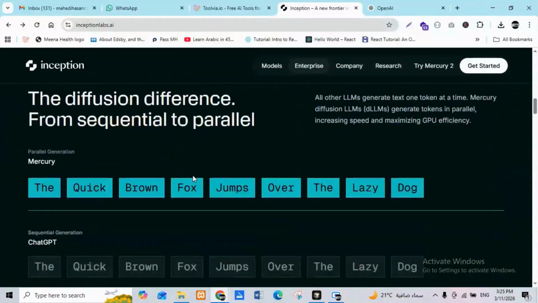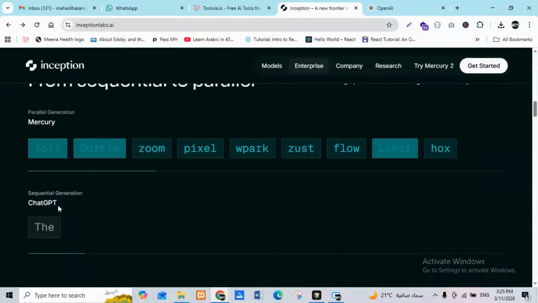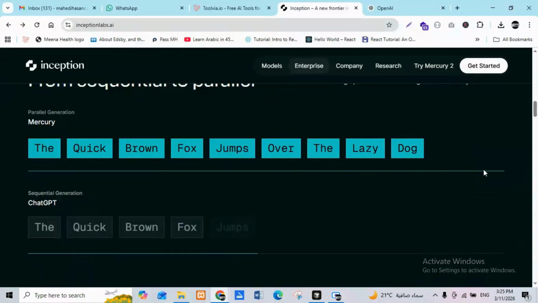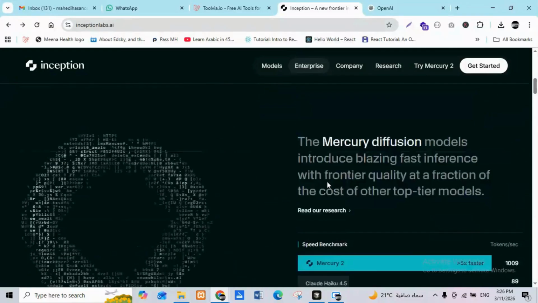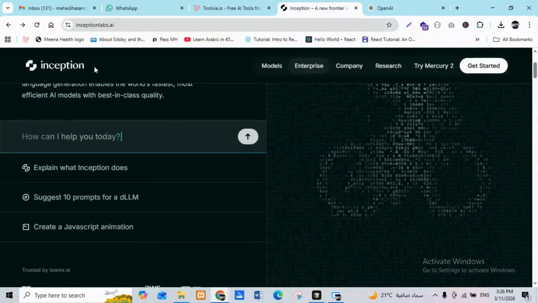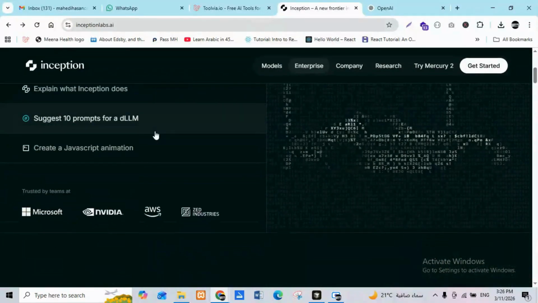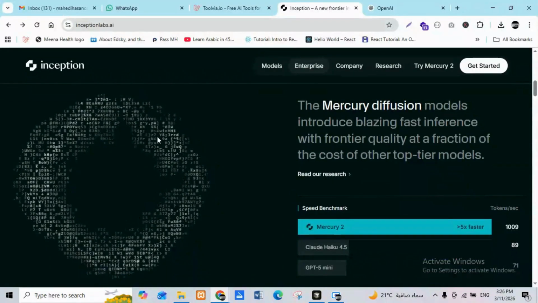They have an example. If I reload here, if you request from ChatGPT, it will be like that. But if you request in Mercury, it's so quick. So it's faster than OpenAI. A lot of people ask me, what is the alternative to OpenAI? It should give a more accurate response and be faster. So this month they released a product called Inception, which is a good alternative to OpenAI, even though it's much faster than OpenAI at generating.